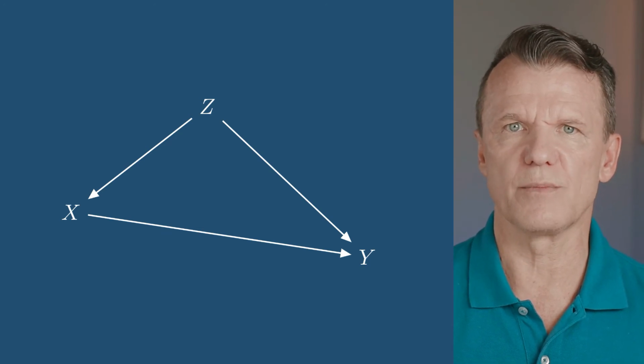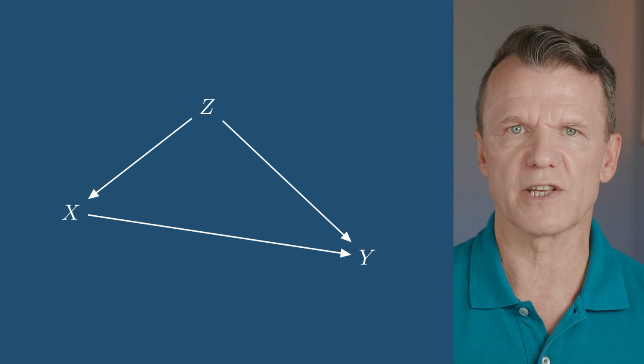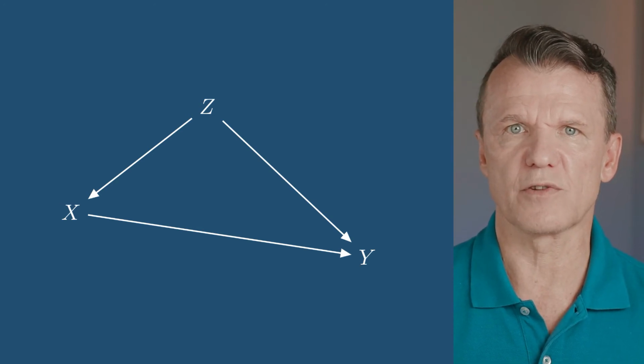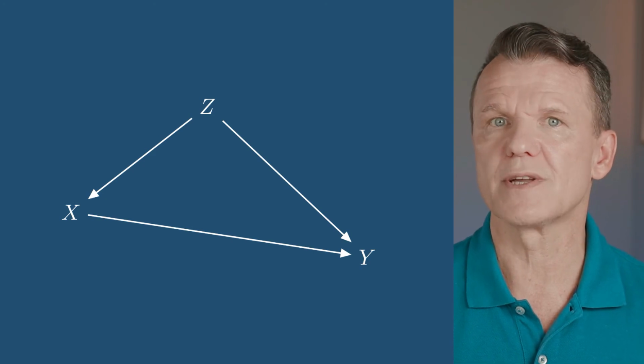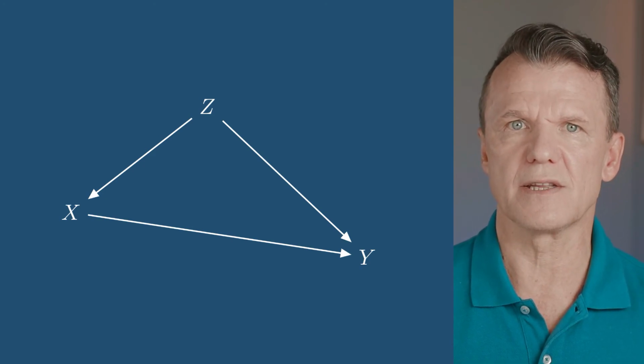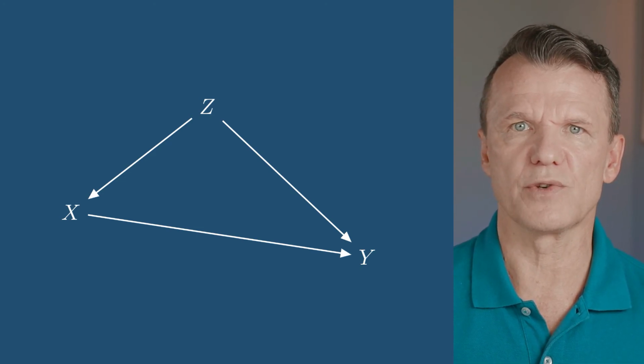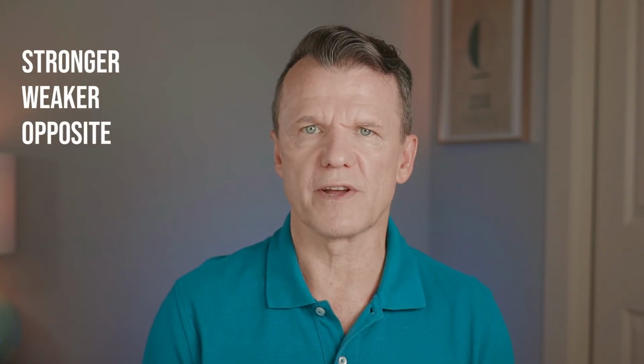Controlling for Z removes confounding in the effect of X on Y. But what does controlling for X mean for the effect of Z on Y? As you can see, X mediates the influence of Z on Y, but controlling for a mediator produces a biased total effect. Therefore, variation in Y cannot be interpreted as a total effect of changes in Z. When we account for X, this effect could be stronger, weaker, or entirely opposite to the total effect of Z on Y.